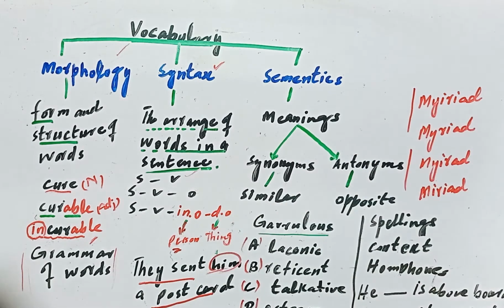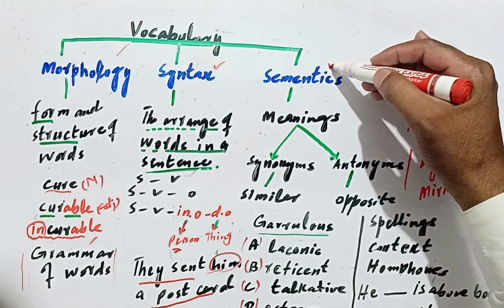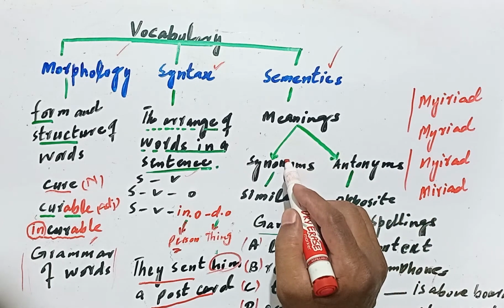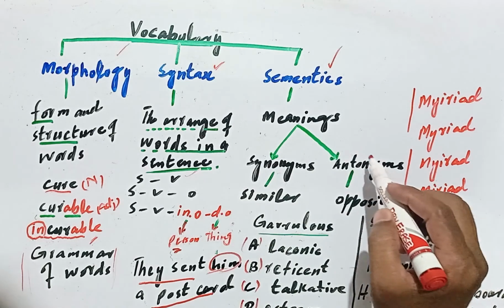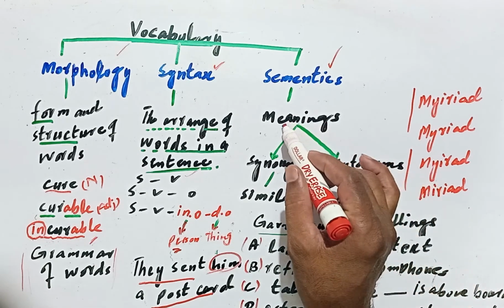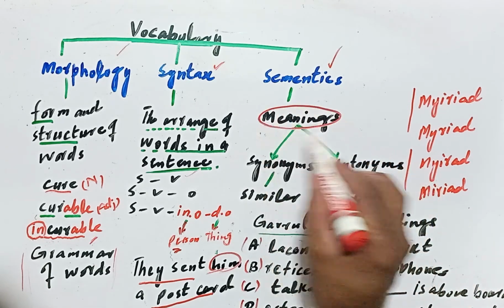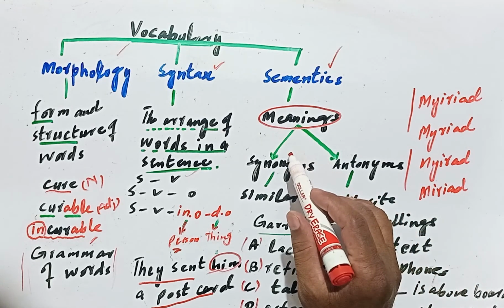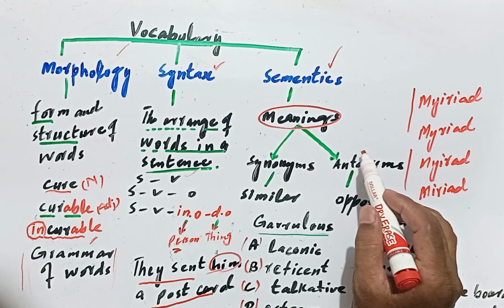Another thing that is very important in the context of vocab, students, is semantics. Semantics means the meanings of the words. If you know the meanings of a word, you can judge the synonym of the word. You can judge the antonyms of the word. If you don't know the meaning of a word, you will not be able to judge the correct synonym in the given options or the correct antonym.